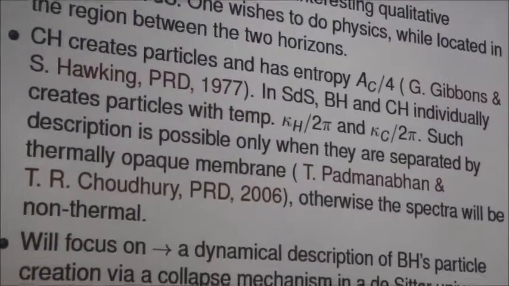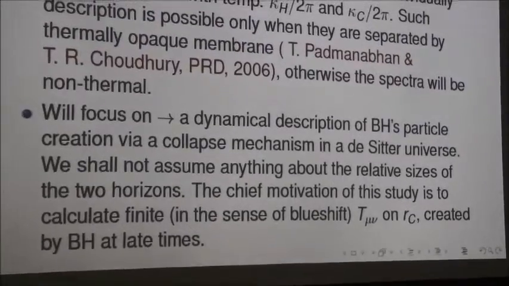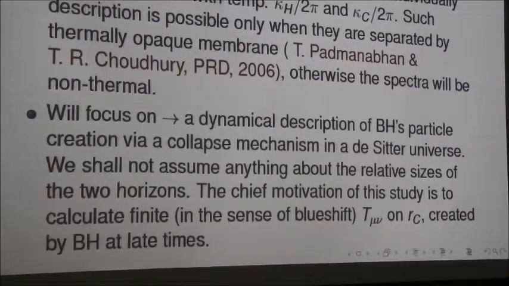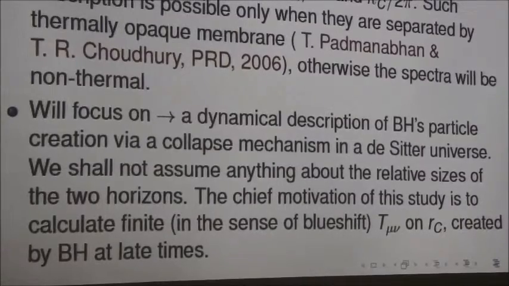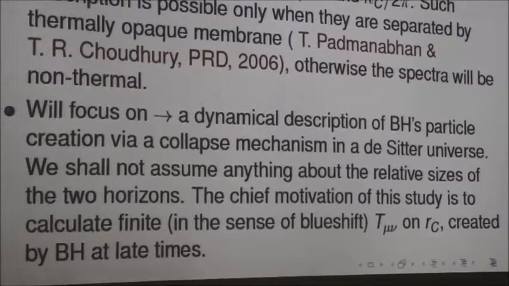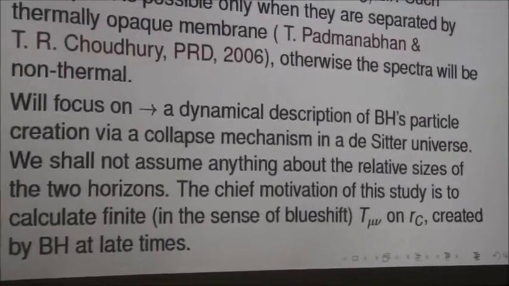So we will focus in this work on a dynamical description of black hole particle creation via a collapse mechanism in the de Sitter universe. To the best of my knowledge, this has not been done so far. One has always used eternal black holes in eternal de Sitter space. I will use a collapse mechanism and will try to derive the particle spectra created by the black hole on the cosmological event horizon.